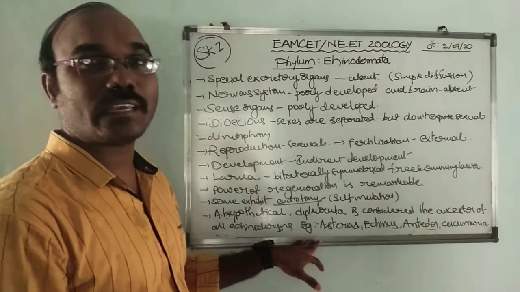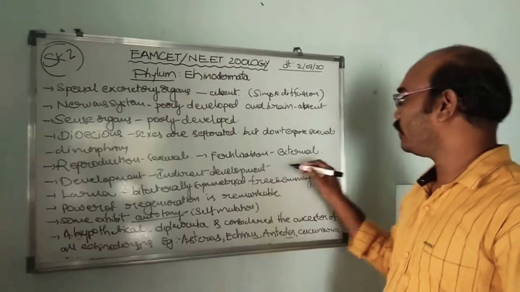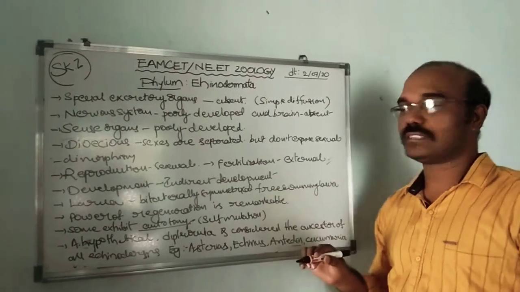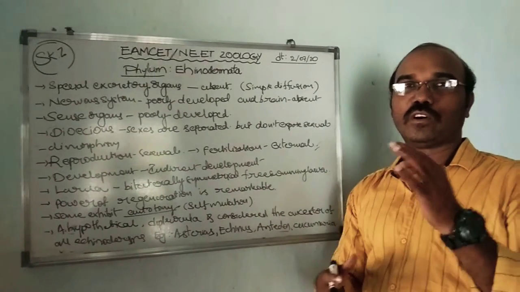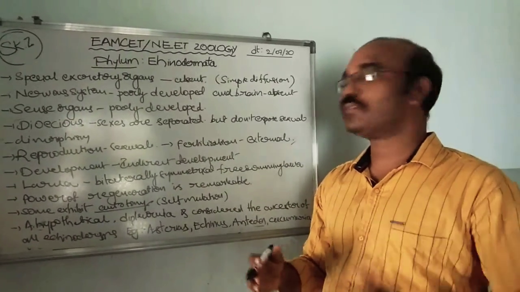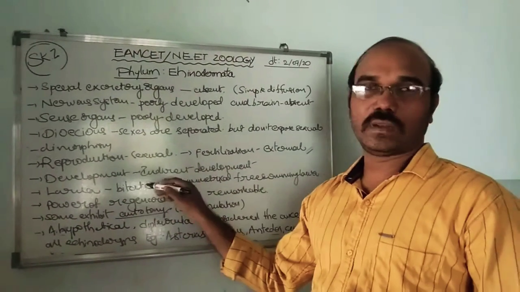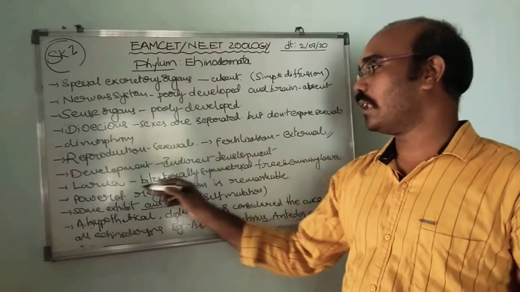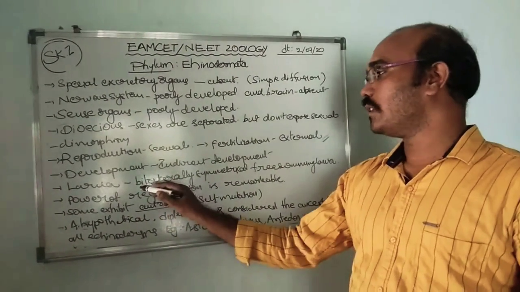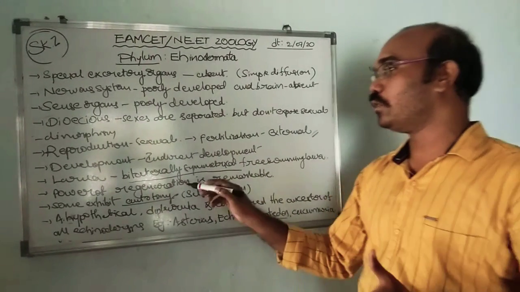Reproduction. Sexual reproduction is commonly seen in these organisms. External fertilization we have to see in this. You know what external fertilization is: the fusion of gametes outside of the body. Development is indirect. They show different types of larval forms. Bilaterally symmetrical, free swimming larval forms are produced.